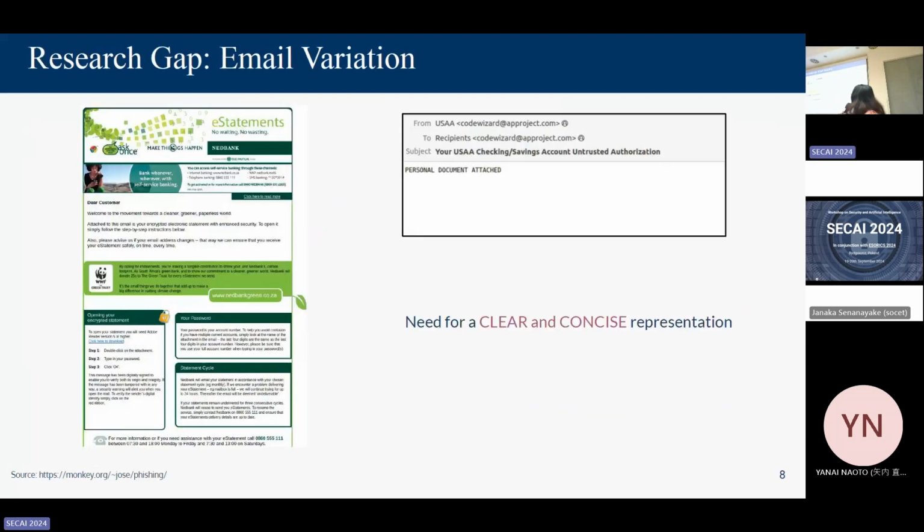For example, take these two emails from the Nazario phishing dataset. They both pretend to be from financial organizations asking users to download an attachment. They show you the spectrum of variation that phishing emails can offer. The one on the right is from NetBank, and it's a little more sophisticated. You can see there's formatting, structure, logos, and references to the World Wildlife Fund. And the one on the left has three words. That's it. Now, these two emails pose different challenges to an algorithm, but together they're an even bigger challenge because we're expecting one model to somehow handle this much variation.